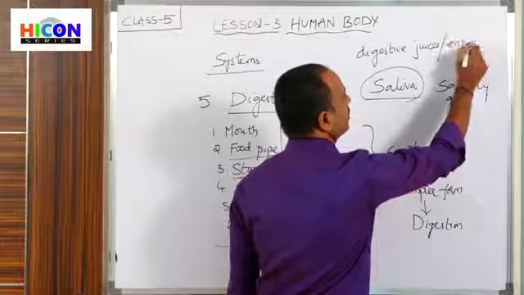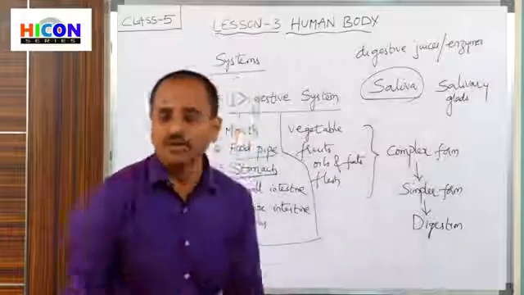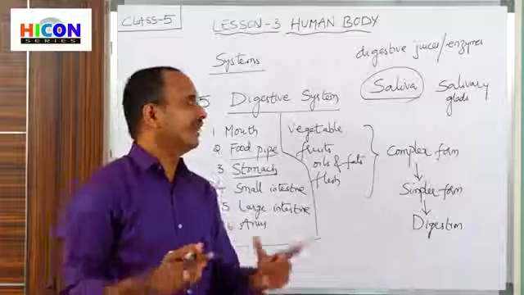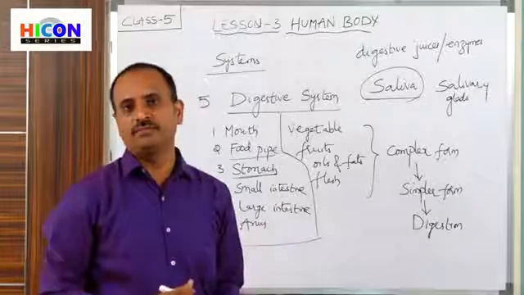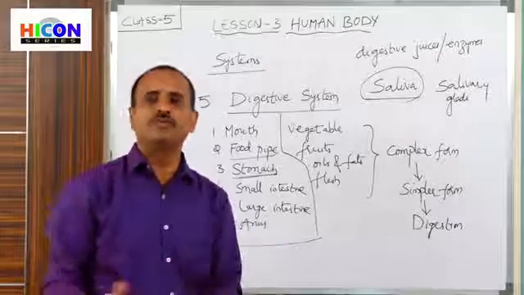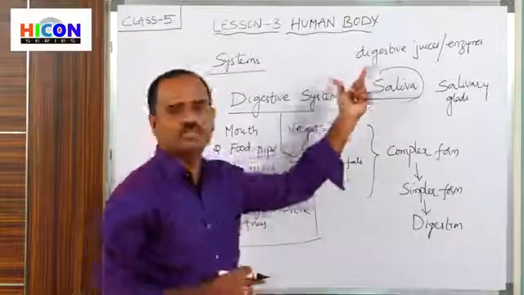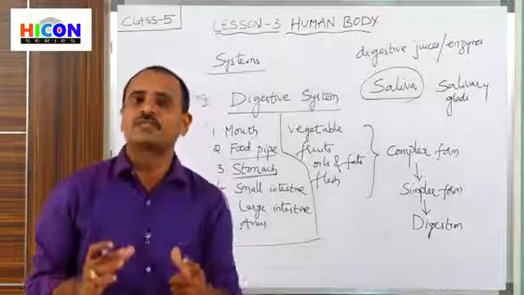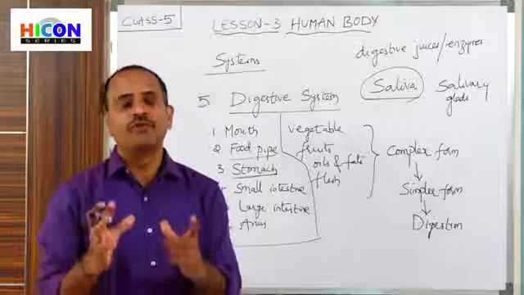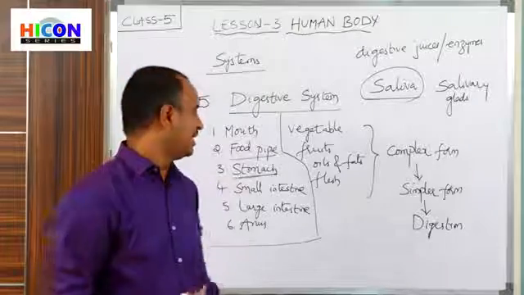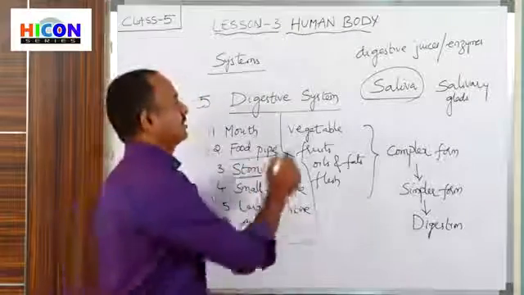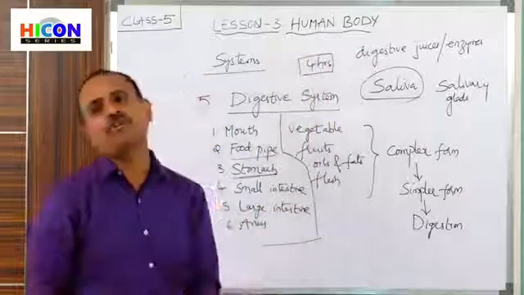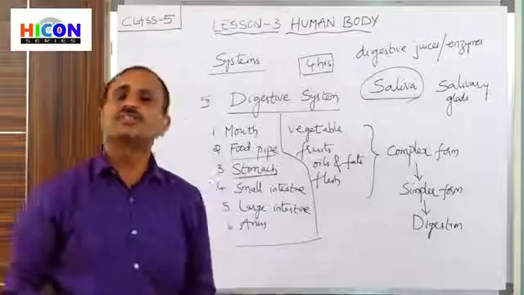They help the food with digestion. That means they help the food to convert into a simpler form. Digestion means conversion of food into a simpler form. So these digestive juices or enzymes help the food to convert into a simpler form, and this process takes nearly 4 hours. So the food remains in our stomach nearly 4 hours. After 4 hours, the food is changed into a simpler form with the help of digestive juices and enzymes.